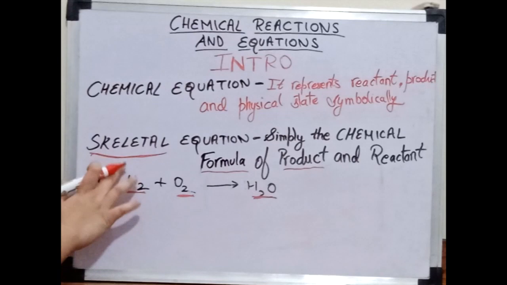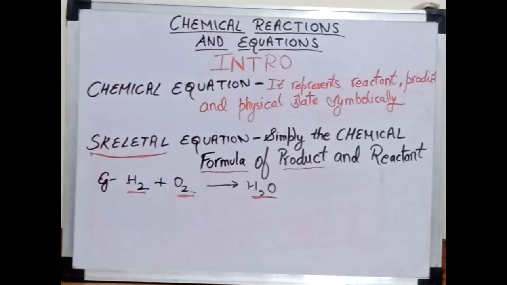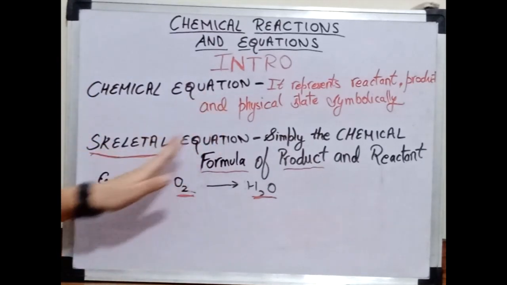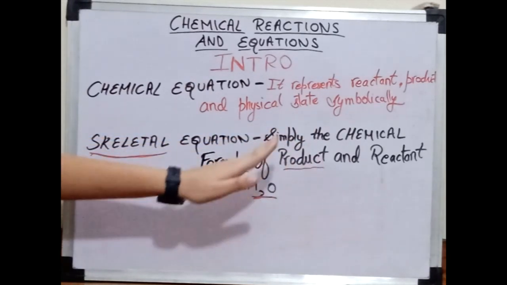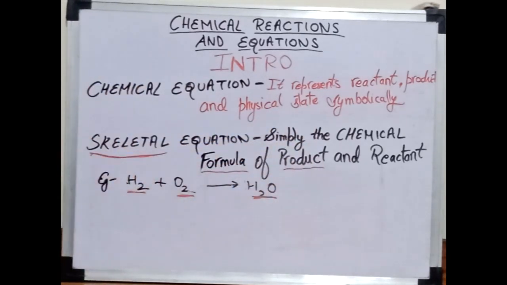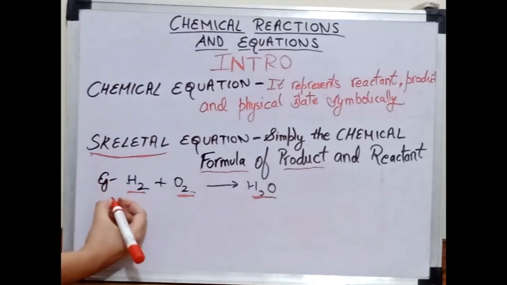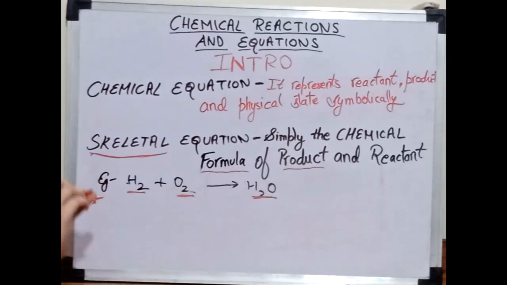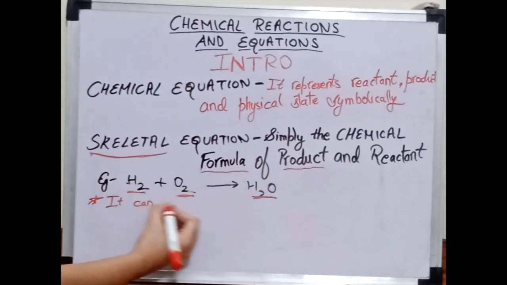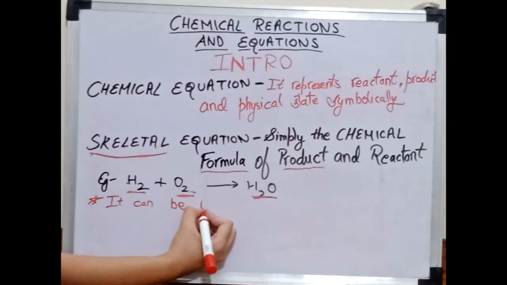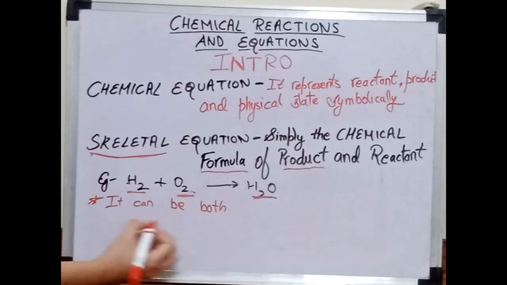So this is a skeletal equation. This comes in your exam, to define what a skeletal equation is with an example. So you can simply write that a skeletal equation is simply the chemical formula of product and reactant. One more line which you can write, it's optional, but I suggest that if you can, write it: it can be both